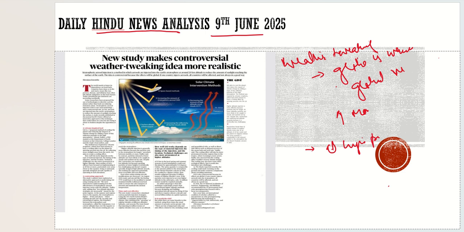So what could be the solution? How can we reduce the temperature of the globe? This is the actual question.